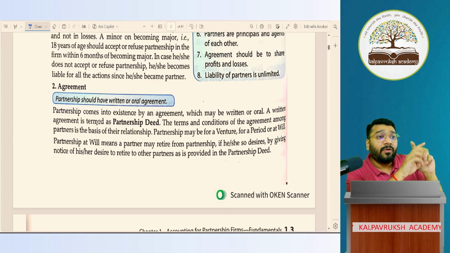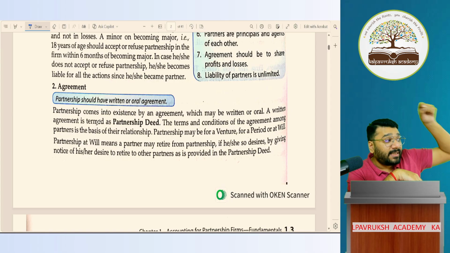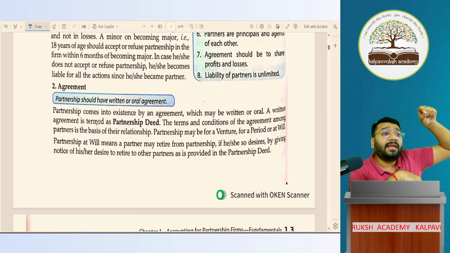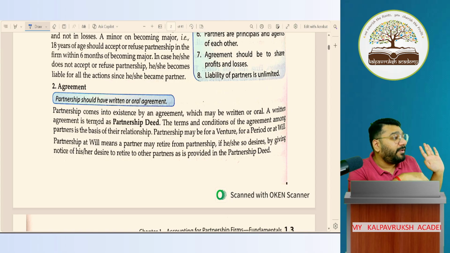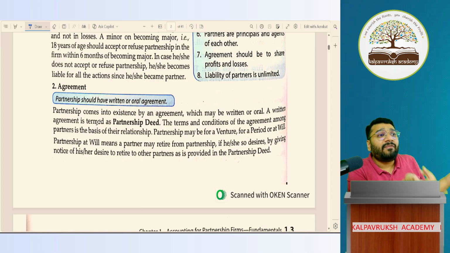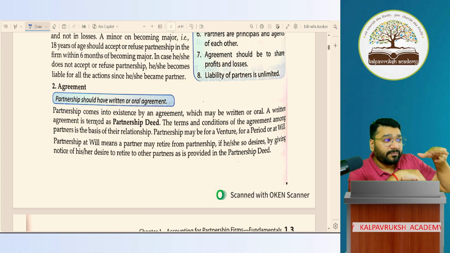You remember I gave the example of the 300 apartments. The day I sell the 300th apartment, after that there's no further business to be done. So let's say in February 2025, 300 apartments are sold. After that, nothing to do. So the following month, March, I will close the business. I'll dissolve the business. Sir, when we created the firm, we said that this partnership business is for this venture.